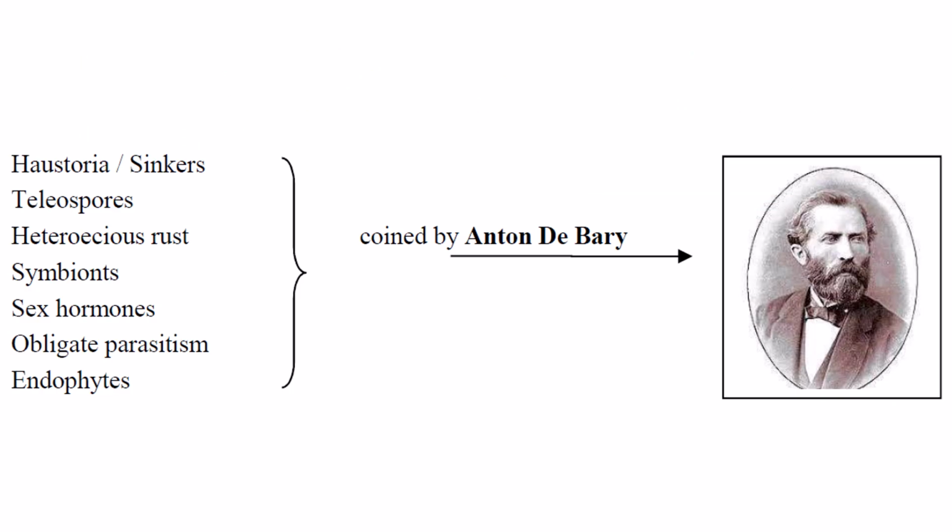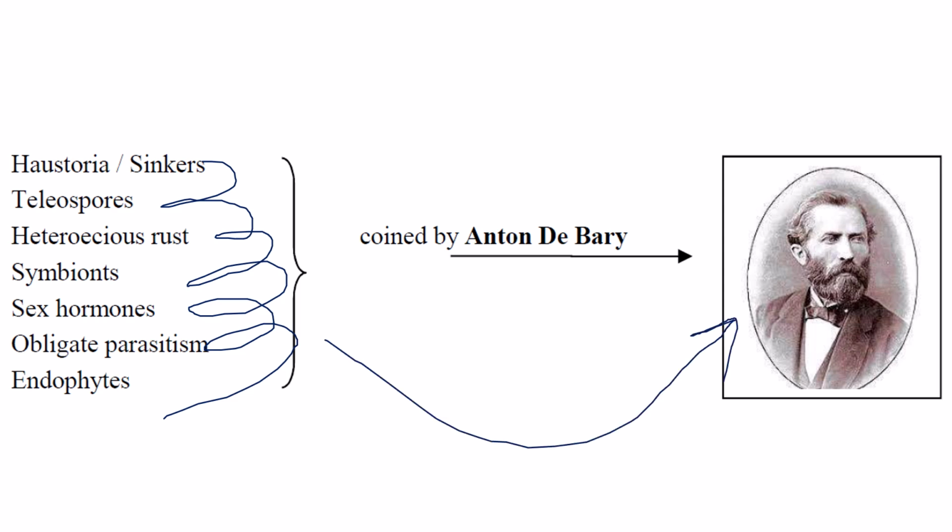Yeah, Anton de Bary. These are all the important terms he introduced: haustoria, teliospores, heteroecism, symbionts, sex hormones, obligate parasitism, endophytes. So these are all the things that were discovered by Anton de Bary.